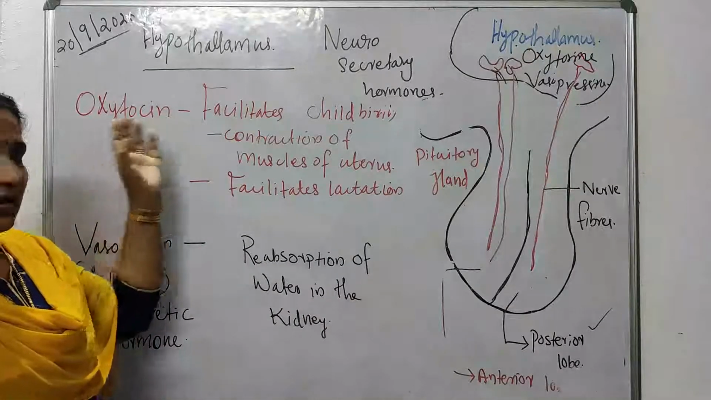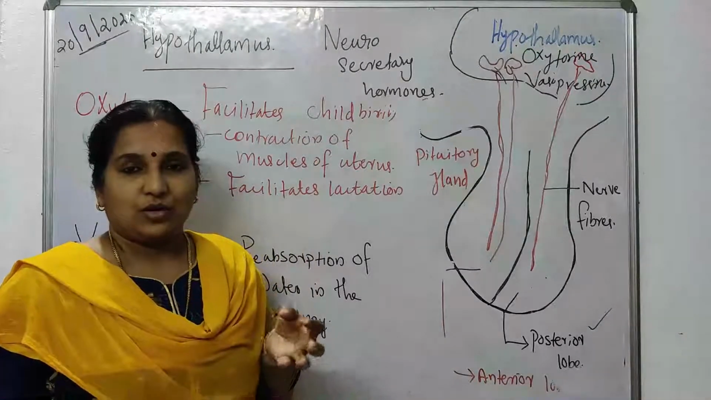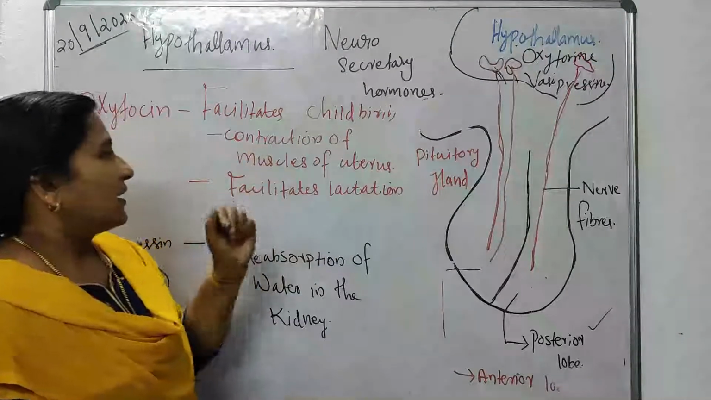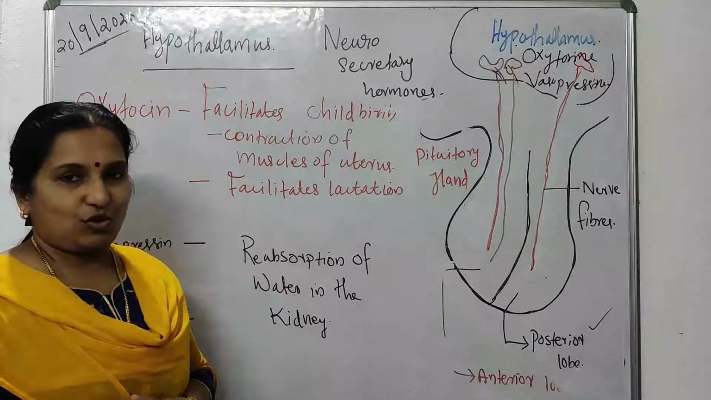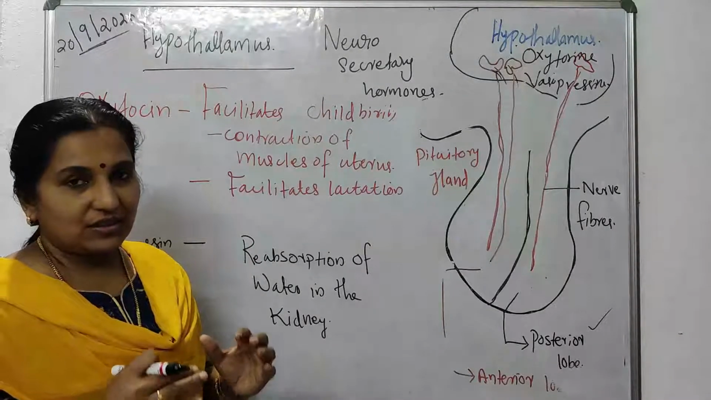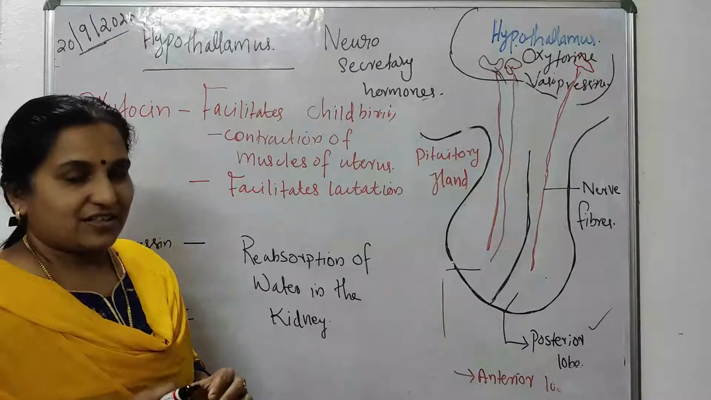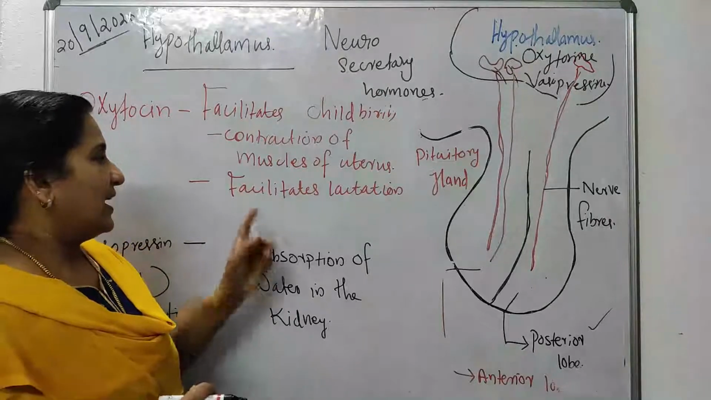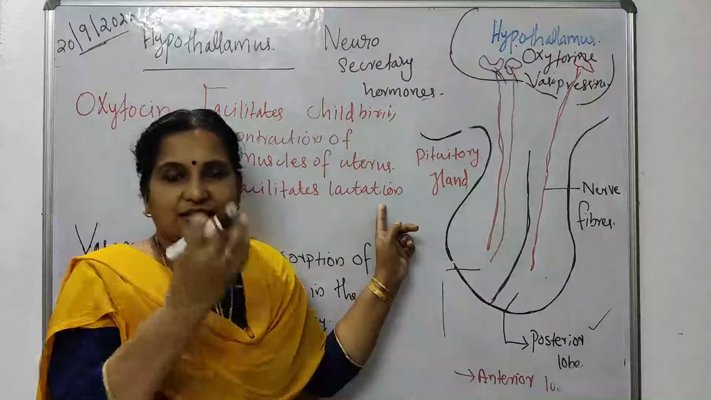Oxytocin, first one, facilitates childbirth. How? By contraction of the smooth muscles which are present in the uterus wall. So, it facilitates childbirth, first function. Then the second function is also related to that. It facilitates lactation for the child.